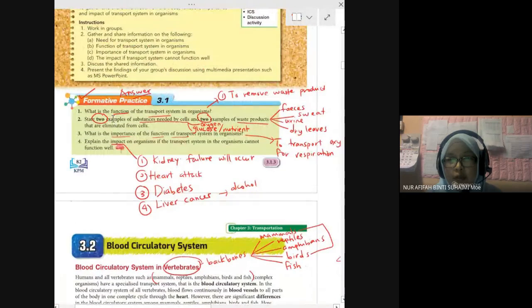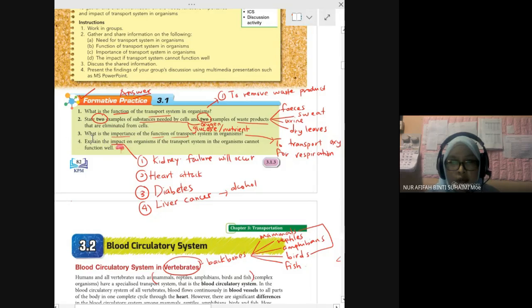Formative practice 3.1. What is the function of the transport system? Other than removing waste product, to supply oxygen and nutrient, and to supply water and mineral salt to plants. Number 2, state 2 examples of substances needed by cells: oxygen, glucose or nutrient. And 2 examples of waste product: feces, sweat, urine, urea. Sweat also consists of urea, and dry leaf from the plant.